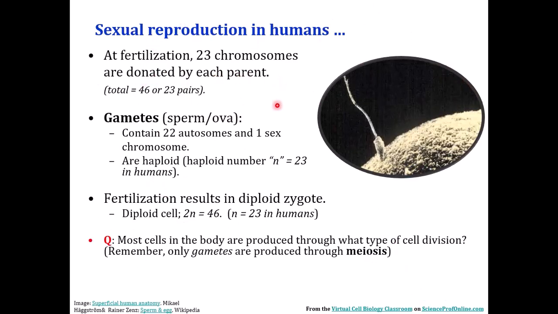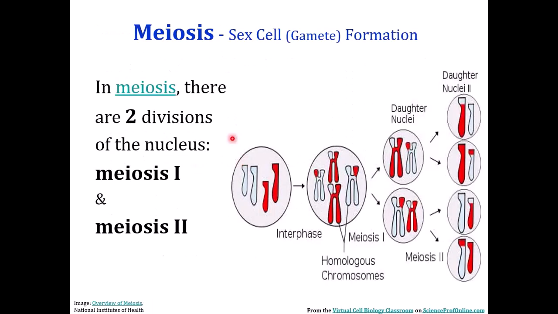So, sexual reproduction in humans: we form haploid gametes, which fuse to form the zygote.